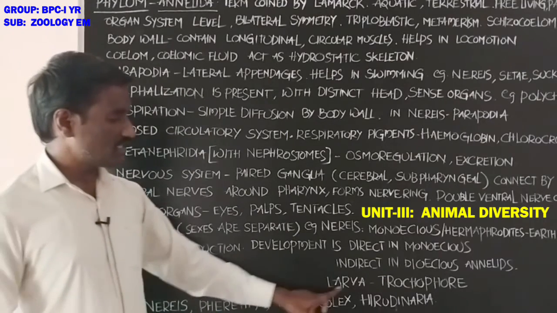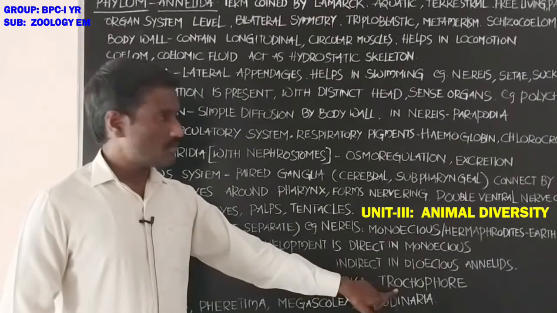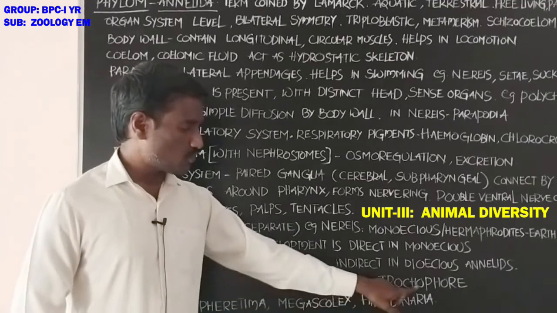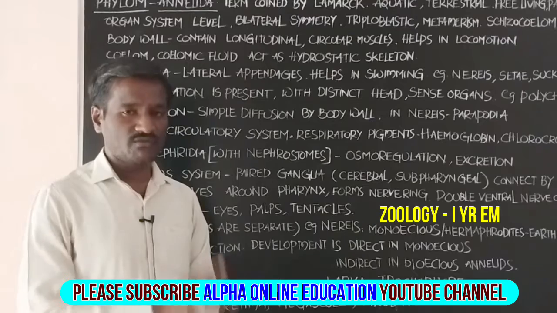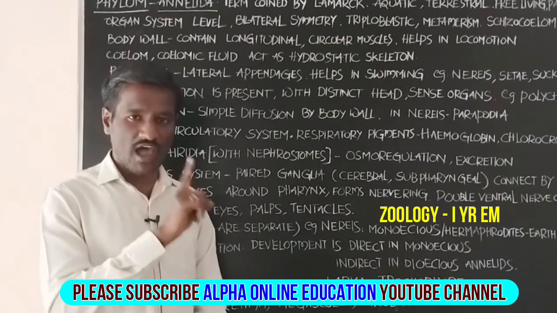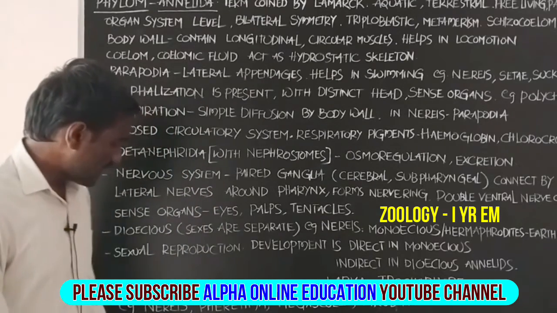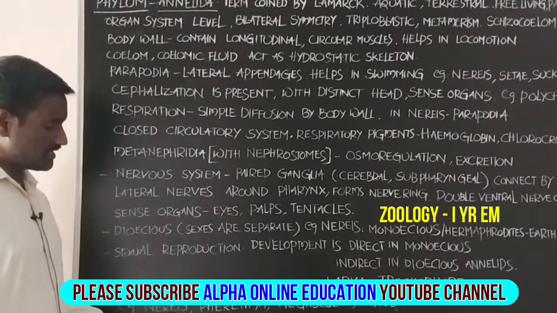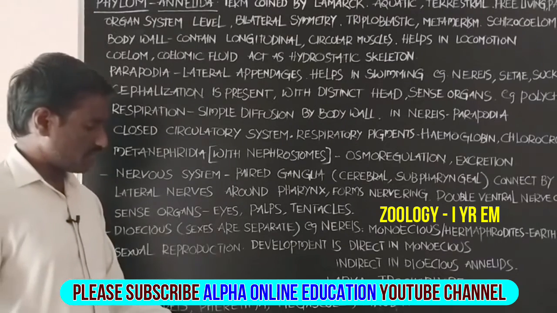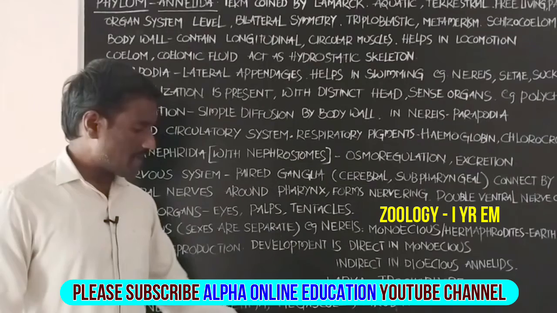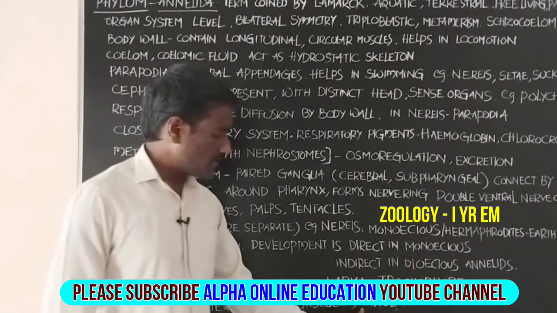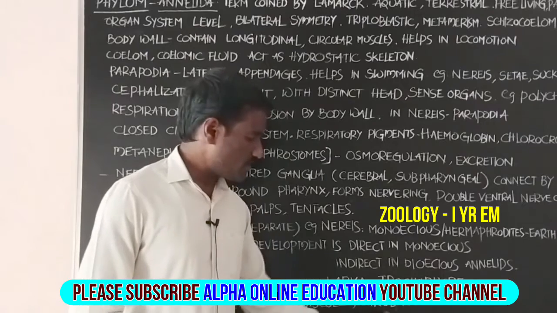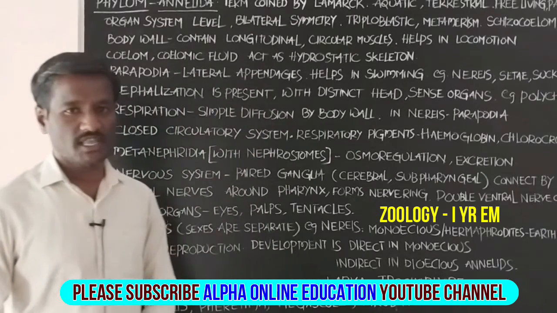Student, the larval stage is a trochophore. Trochophore is the larva of these animals. Examples: Nereis, Pheretima, earthworm, Megascolex, and Hirudinaria. These are the examples.